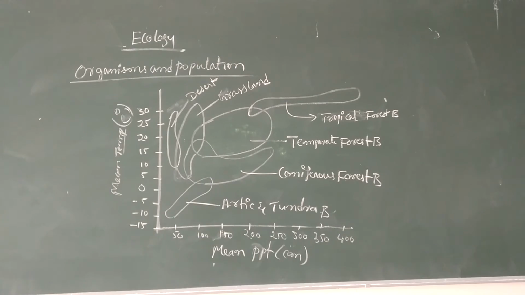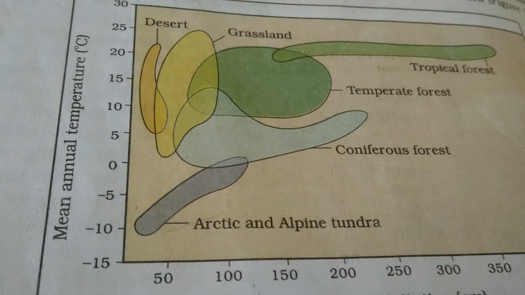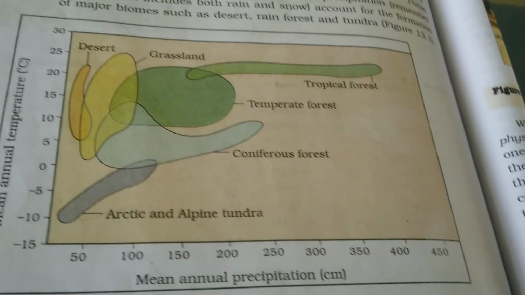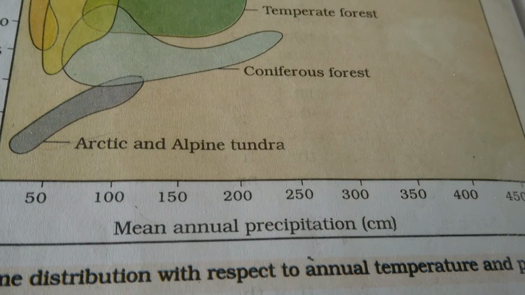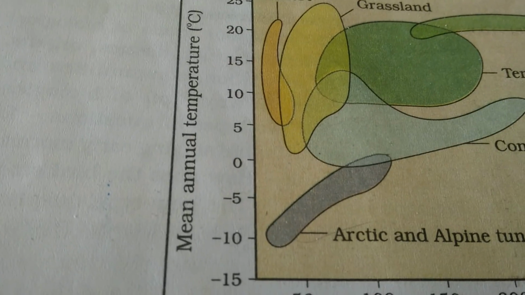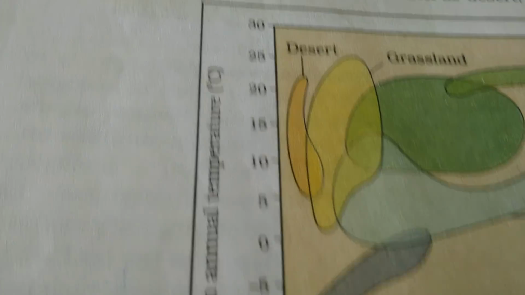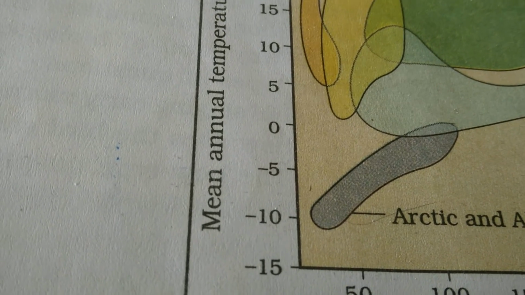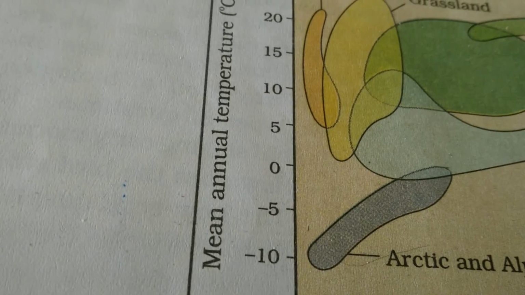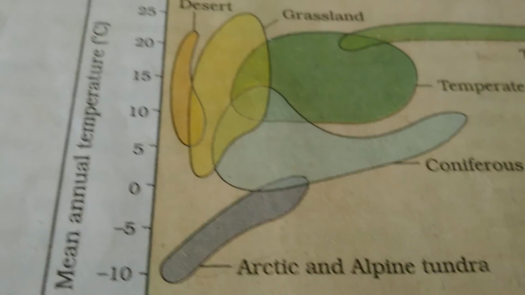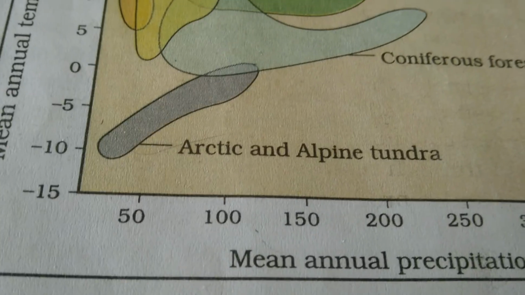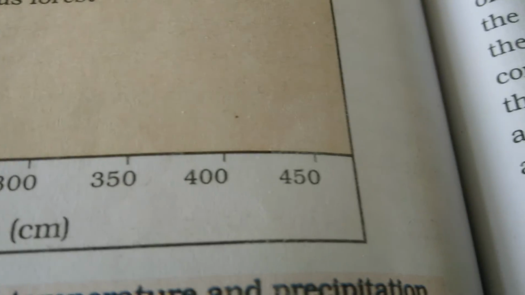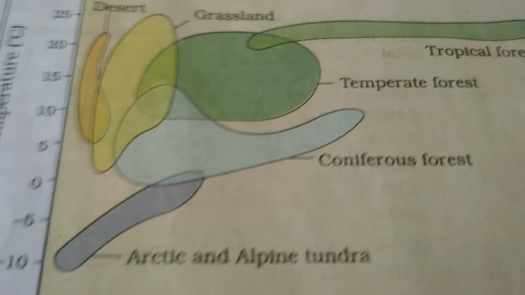Here is a graphical representation of different biomes in the world. It is a diagram shown in the textbook. Mean annual precipitation is represented in terms of centimeters, and mean annual temperature in terms of degrees Celsius. Temperature starts from minus 15 to plus 30, and mean annual precipitation starts from 50 centimeters to 450 and more than that.